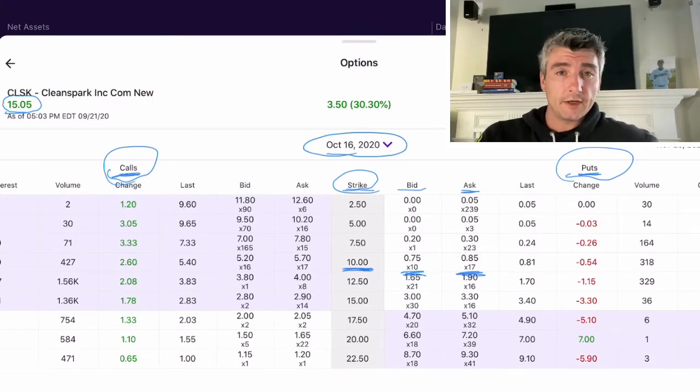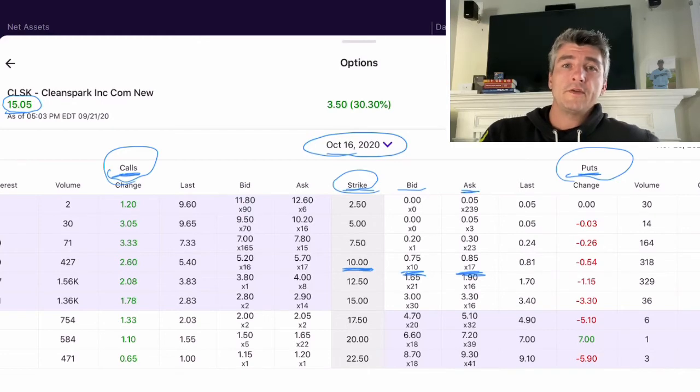If I did a market, it would just execute it, or I could do a limit and sell it higher, which you can do limits and wait for price fluctuation. So right now I could hit market and get $75 to put up $1,000 collateral and give someone the option right now of selling me their 100 shares at $10 anytime now until October 16th.